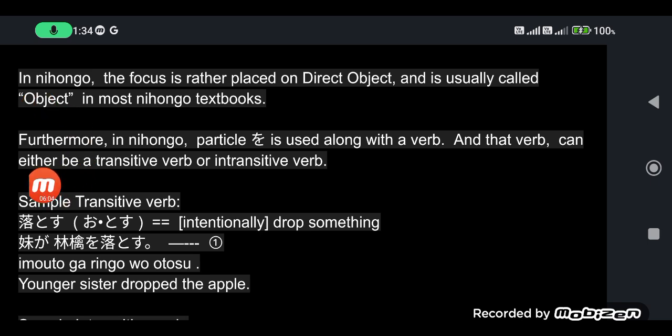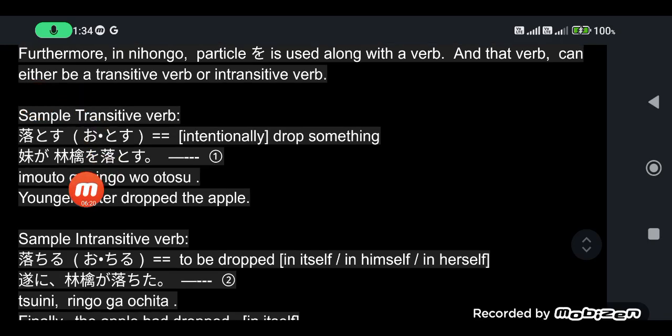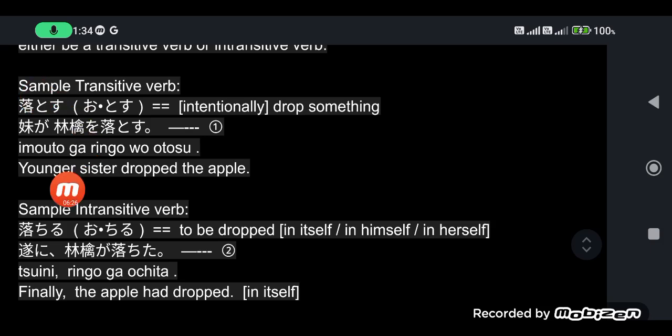Furthermore, in nihongo, particle wo, or pronounced as o, is used along with a verb, and that verb can either be a transitive verb or an intransitive verb. Sample transitive verb: otosu. Otosu is intentionally dropping something.